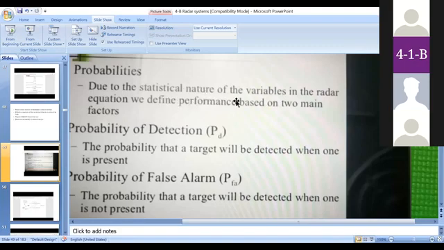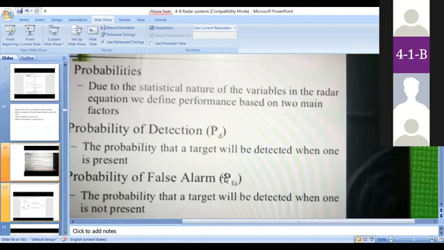So here, in order to improve the radar system performance, first we need to calculate two parameters: the probability of detection and the probability of false alarm. Probability of detection is the probability that the target will be detected when one is present. Whenever the real target is present and it is detected by the radar system, we call that the probability of detection. This is real detection.